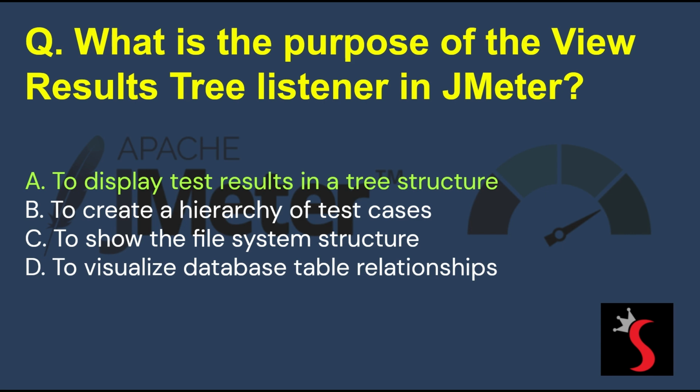And correct answer is option A. To display test results in a tree structure. The View Results Tree Listener displays samples that the JMeter samplers generate, and the assertion results that are related to these samples. This listener displays the samples in the order they are generated by the JMeter script and provides parameters and data for each of them.